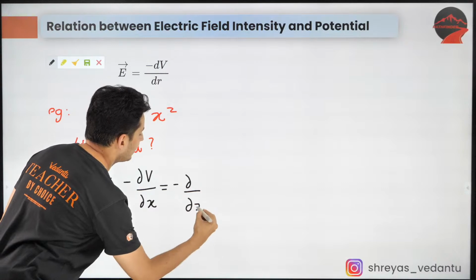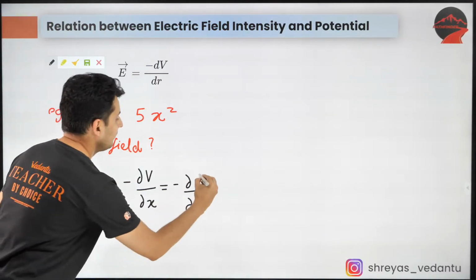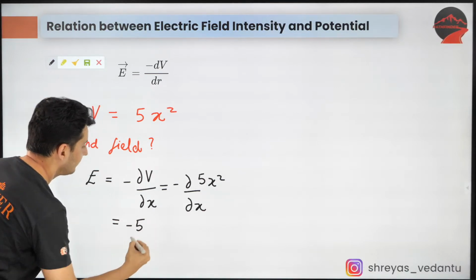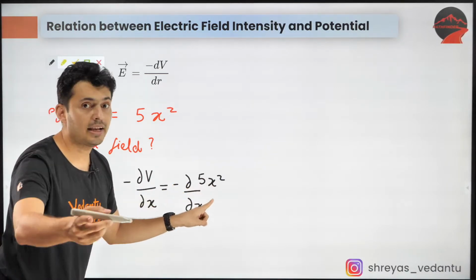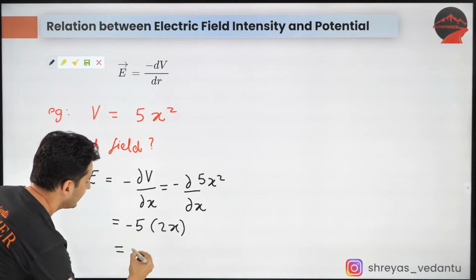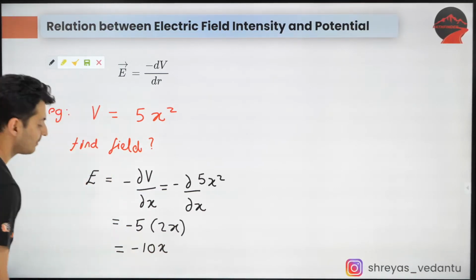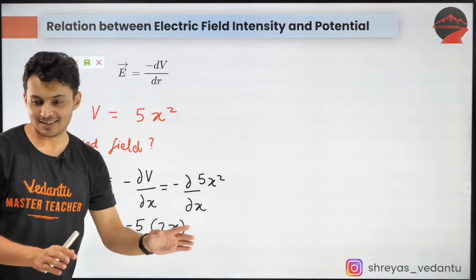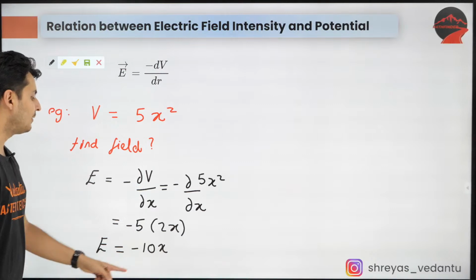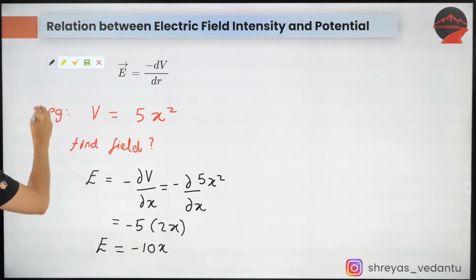So guys, guess what is going to happen? Minus d by dx of 5x squared. So 5 is going to come outside. X squared's derivative is going to be 2x. 2 fives are 10, so it is going to be minus 10x. As simple as that. Minus 10x, that's the answer. So this electric field is along the x-axis. I hope this is clear.